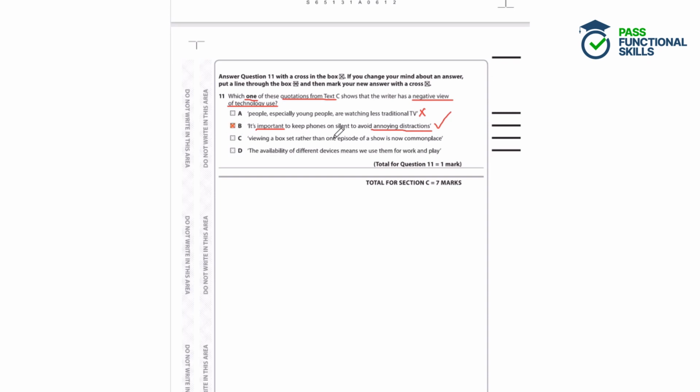C, viewing a box set rather than one episode of a show is now commonplace. That's another fact. It's not giving an opinion. We can't disagree with that. It's just something that people do now. They watch box sets. D, the availability of different devices means we use them for work and play. Again, that is a fact, not an opinion. It doesn't give a negative view. It's completely neutral.